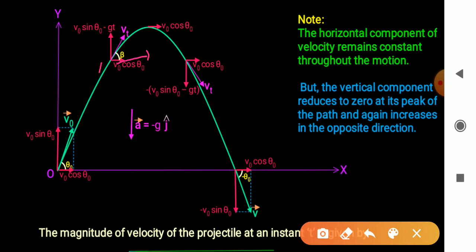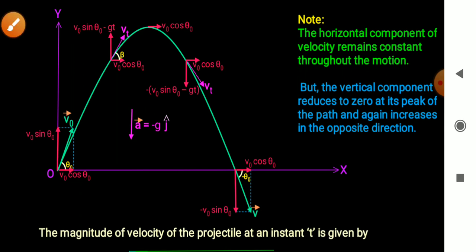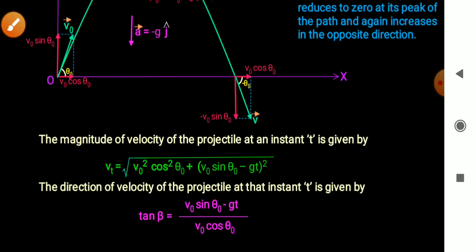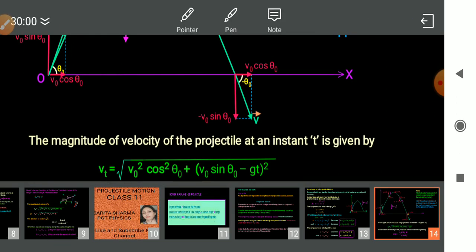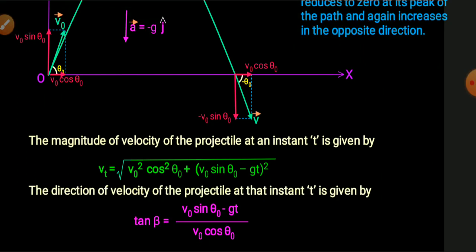Suppose this is P, this is Q. Vt makes angle beta with PQ. So tan beta is given by V naught sin theta naught minus g t upon V naught cos theta naught, right? So the resultant is along the tangent drawn to the trajectory of the projectile at this point.